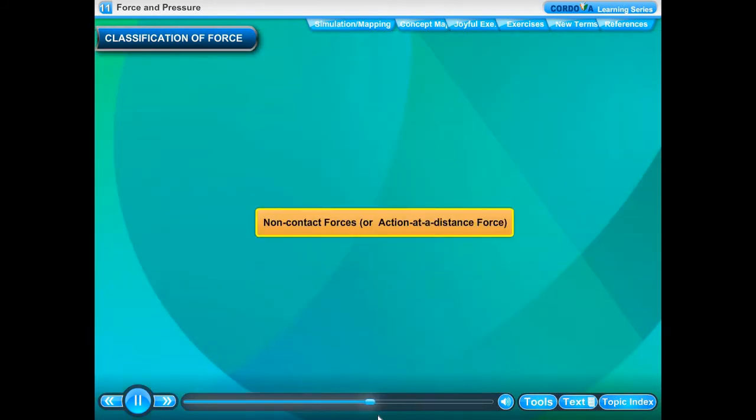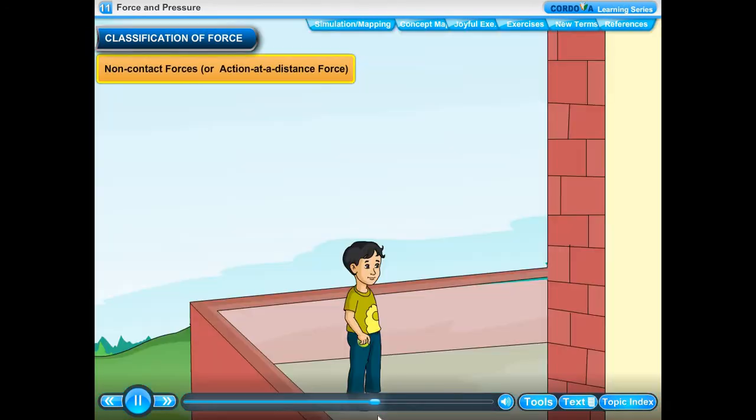Non-contact forces or action at a distance force. Some forces do not involve physical contact between two bodies on which they act. They act through the space between them. Such forces are called non-contact forces. So, non-contact forces are forces which can act even when objects are not in physical contact with each other and bring about changes.